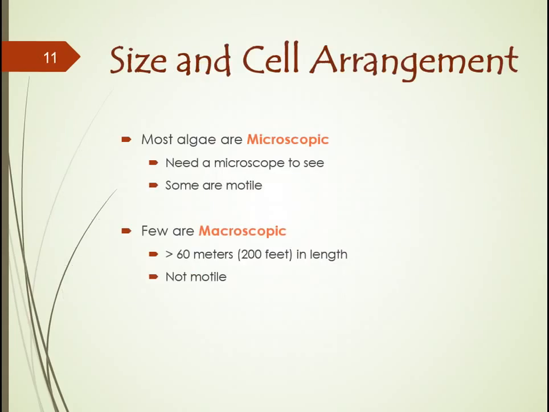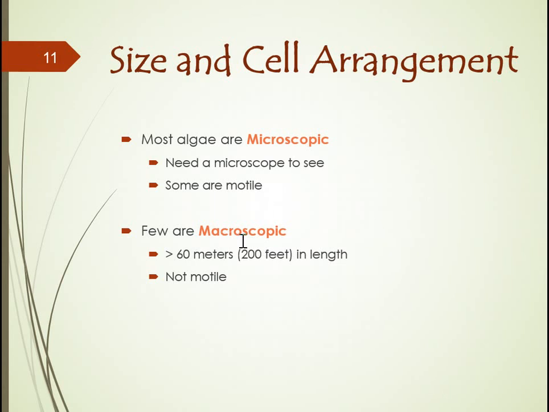Other characteristics of algae are their size and cell arrangement. Now, algae's size can range from being microscopic. That means that we need a microscope to see them. Also, there are those that are much larger, shown down here as the macroscopic.